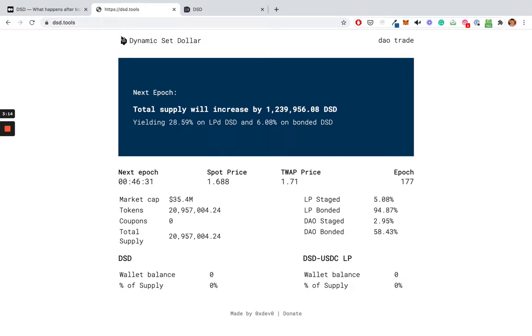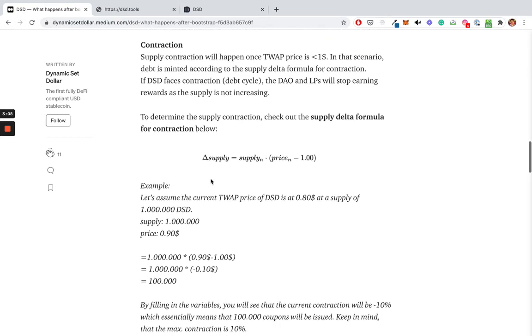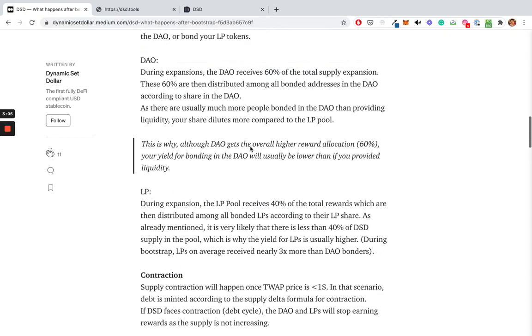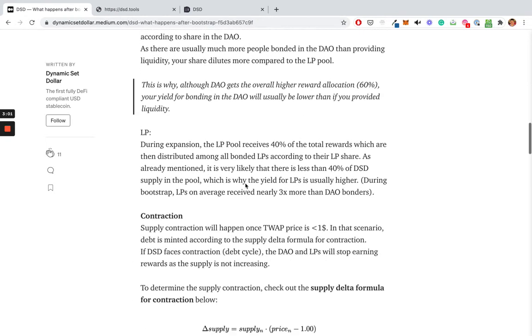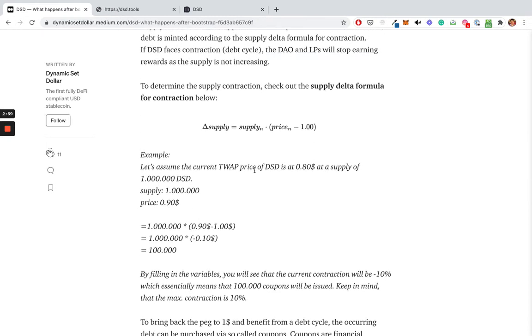But first, I want to go to the formula so that you understand exactly what debt means. The debt will accumulate in the protocol according to this formula. As you can see, it's very similar to the formula for expansion, but it's not divided by 12. Just to take an example, if the price is 90 cents, this is a typo here, then for a 1 million DSD circulating supply, the protocol will accumulate 100,000 DSD in debt.